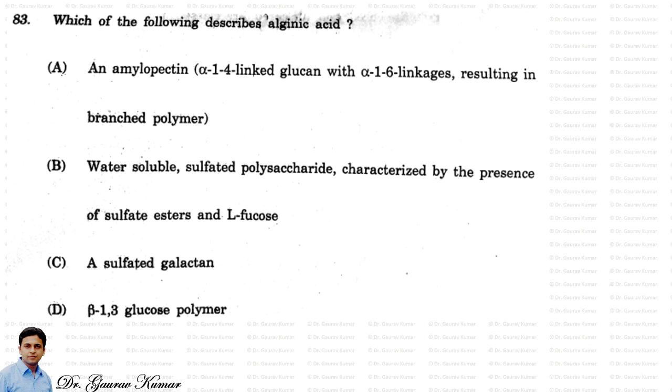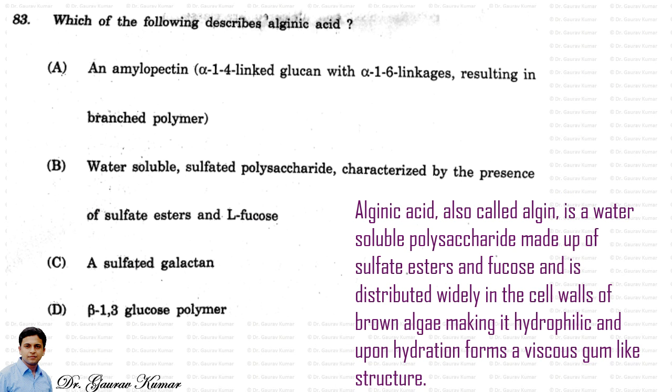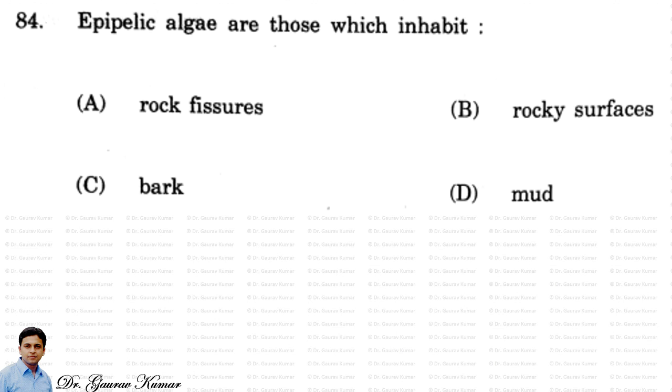Next question, which one of the following describes alginic acid? So alginic acid, also called algin, is a water soluble polysaccharide made up of sulfate esters and fucose, and is distributed widely in the cell wall of brown algae, making it hydrophilic, and upon hydration forms a viscous gum-like structure. So the answer is B, that is water soluble sulfated polysaccharide characterized by the presence of sulfate ester and L-fucose.